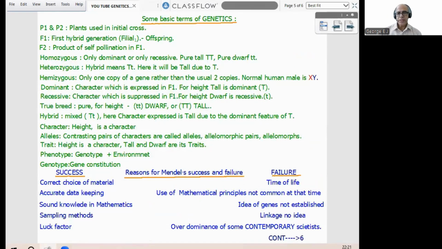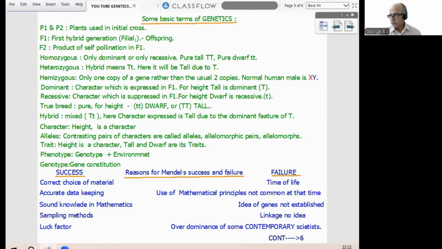Now, some basic terms of genetics. We should familiarize ourselves with these terms, then only can we go to higher and higher areas. P1 and P2: plants used in the initial cross, parent 1, parent 2. F1 is the first hybrid generation, otherwise filial 1, the offspring. F2 is produced from F1 after selfing of F1. So these four terms, P1, P2, F1, F2, are clear, I think.